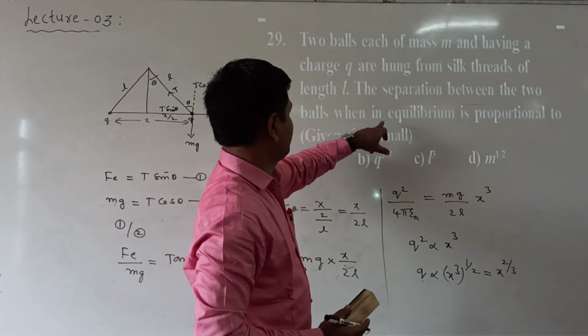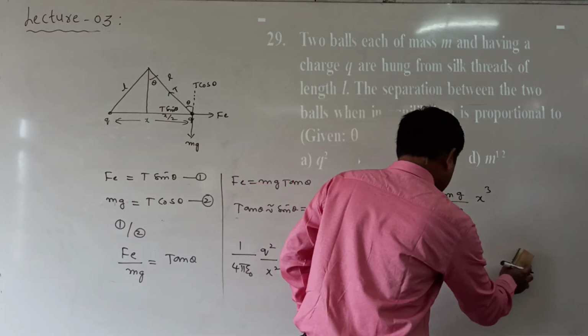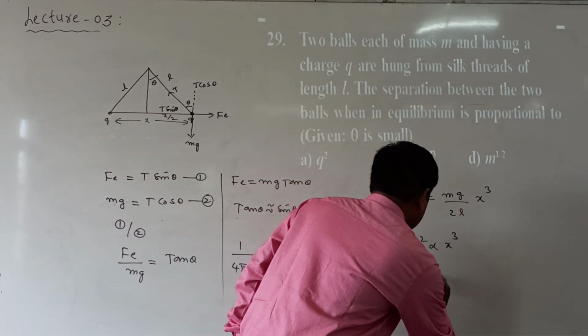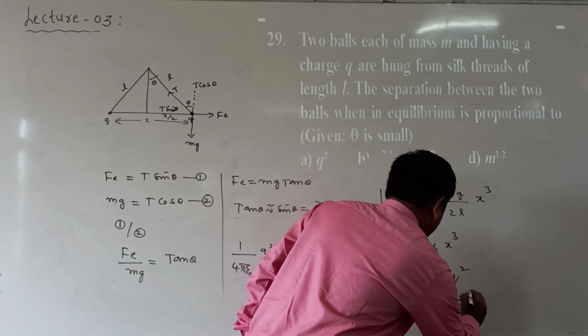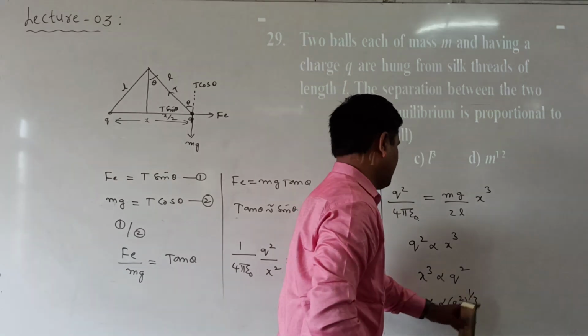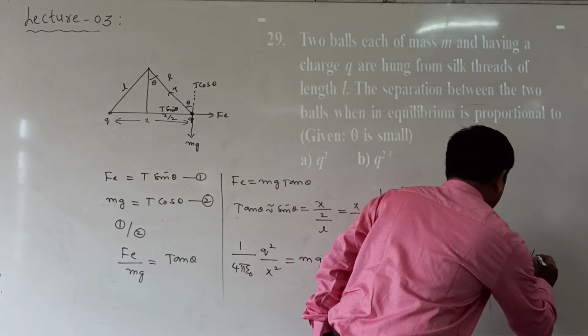When the equilibrium is proportional to, the separation is asked. Separation is asked means here x cube is directly proportional to q square. So x is proportional to q square whole power of 1 by 3. What are we getting here? x is proportional to q to the power of 2 by 3.